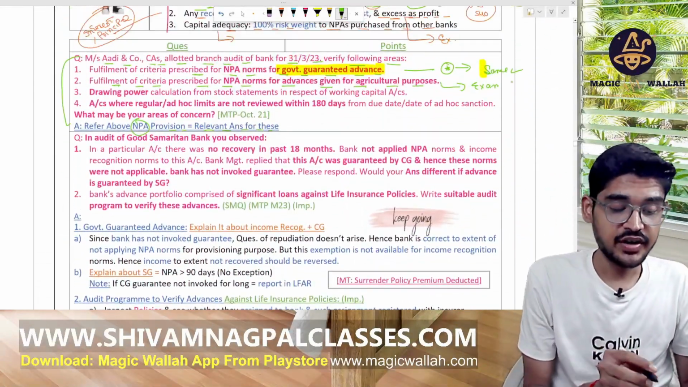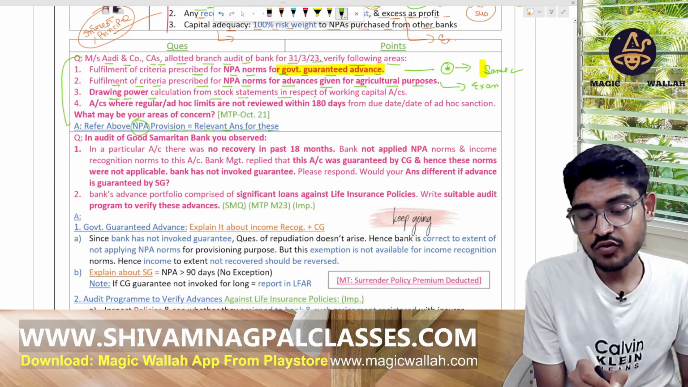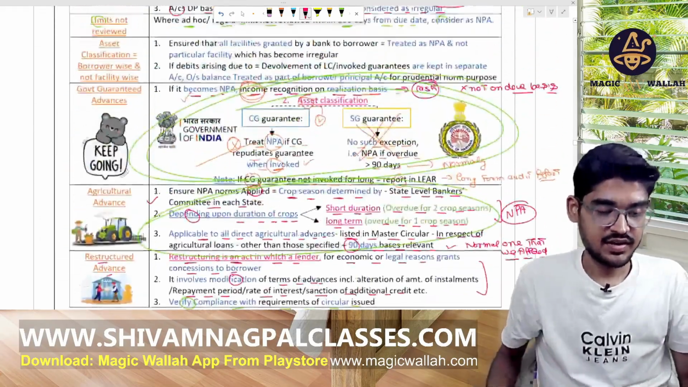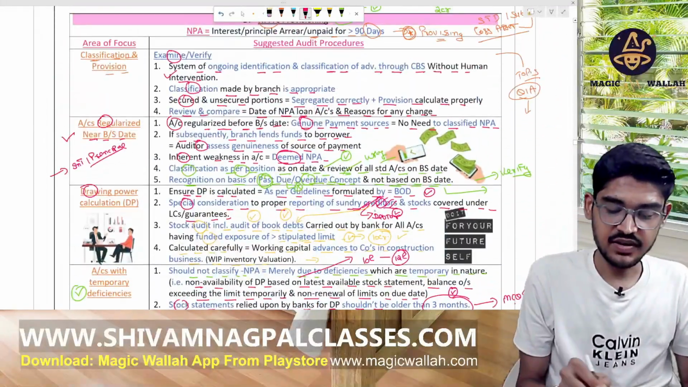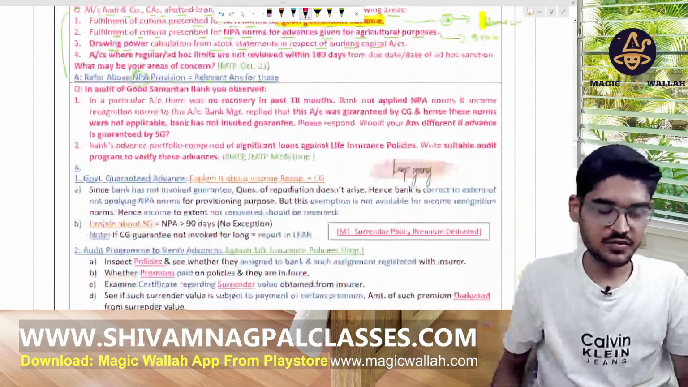Then third point, the drawing power calculation from the stock statement for the working capital account. Explain drawing power as above. This is the answer for the third point.